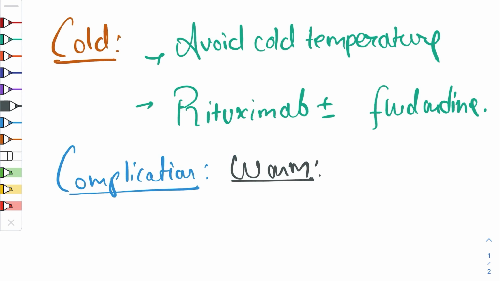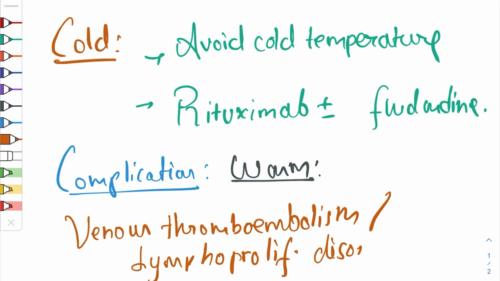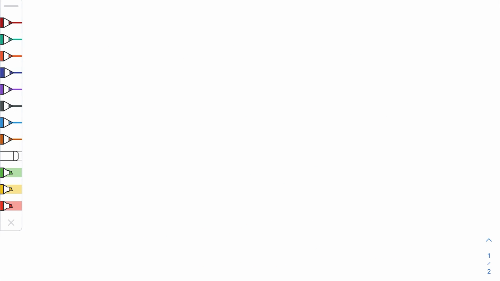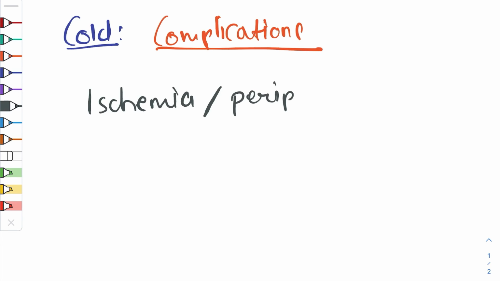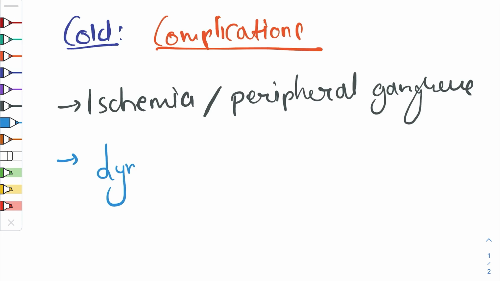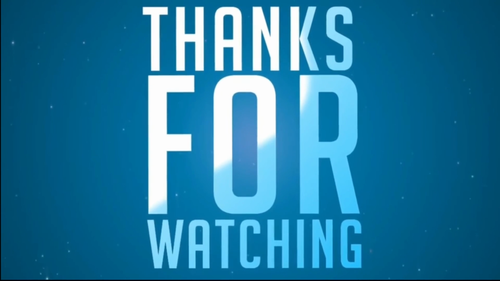Complication includes warm, venous thromboembolism and lymphoproliferative disorders. Cold includes complication such as ischemia, peripheral gangrene, lymphoproliferative disorders.